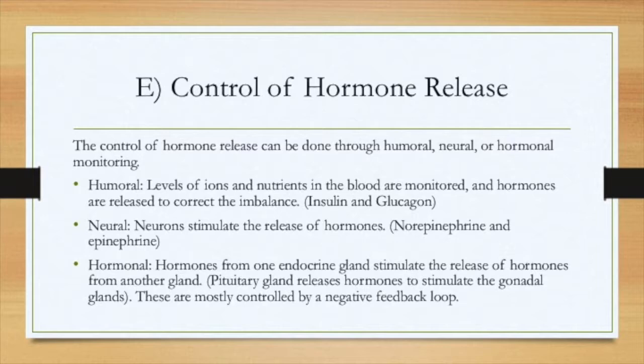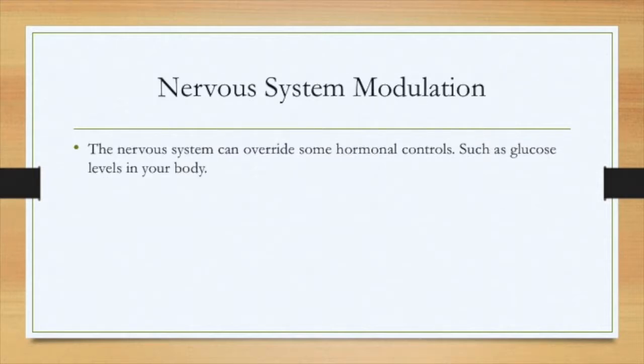These are mostly controlled by a negative feedback loop. Nervous system modulation. The nervous system can override some hormonal controls, such as glucose levels in your body.